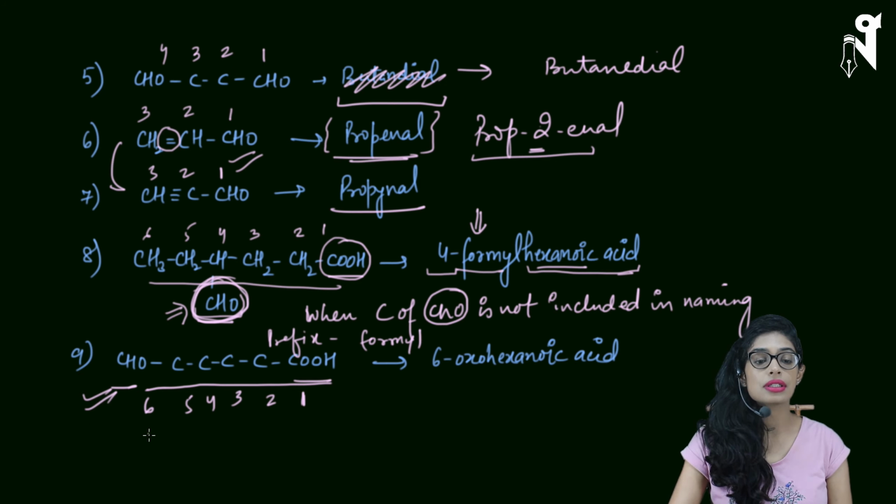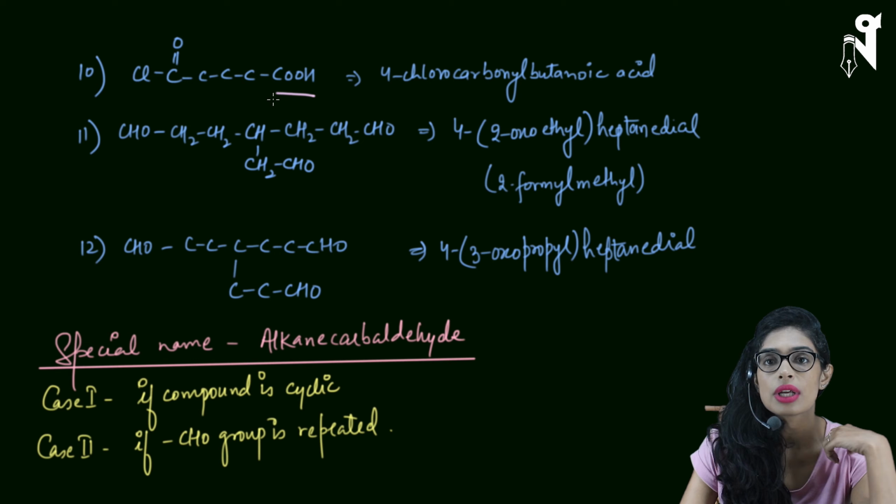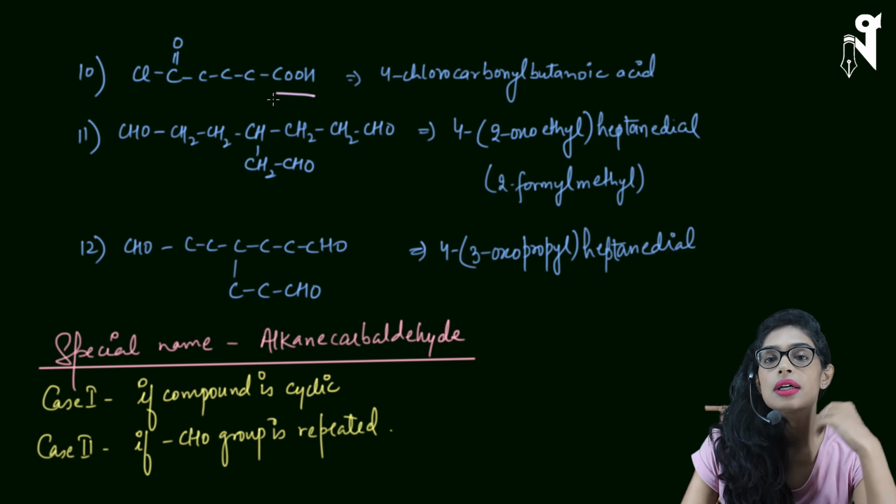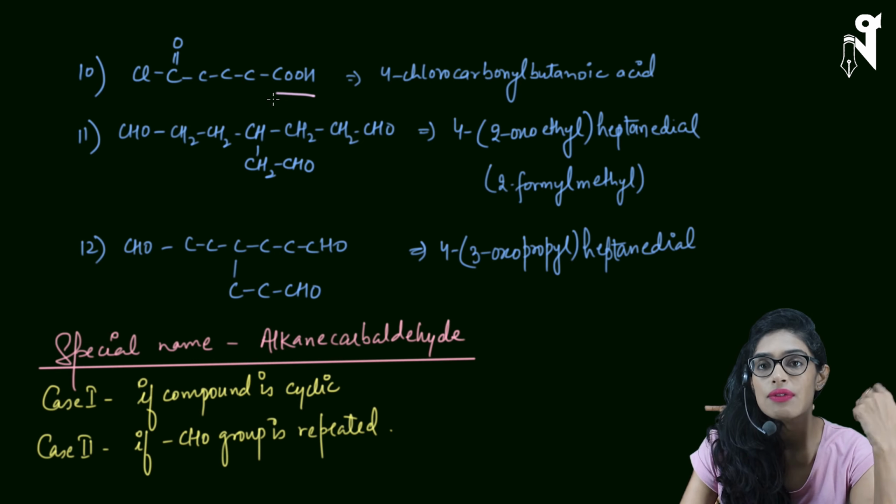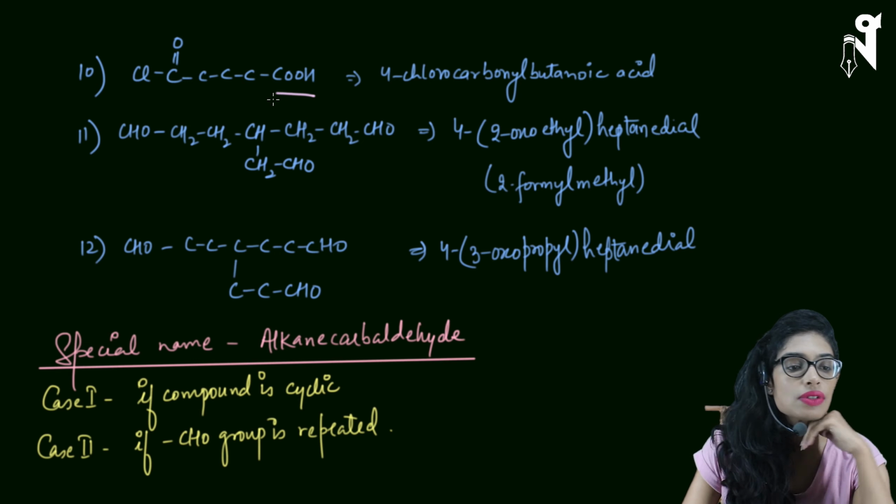Now let's see the next example. What we have is again two functional groups. One is COOH. Now here I have just taken two functional groups randomly. I have not taken aldehyde. It's just to show you how to name compounds when there are two different functional groups. We have done many questions. I've just randomly taken COOH and COCl. Now what is the COCl?